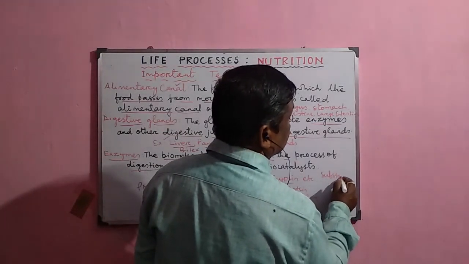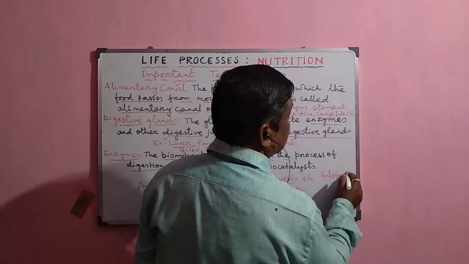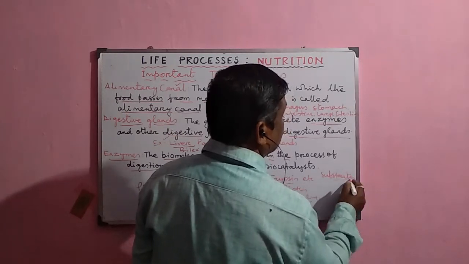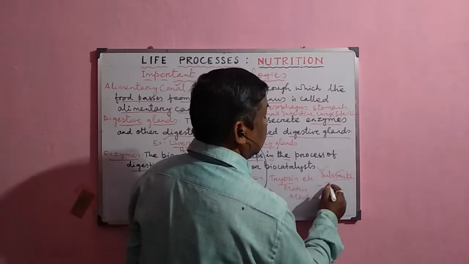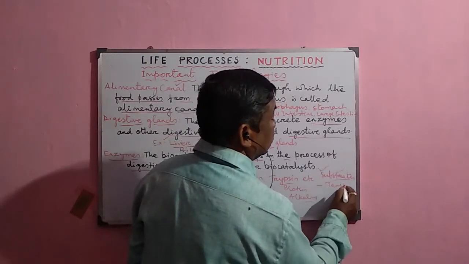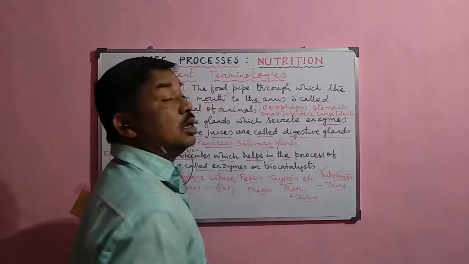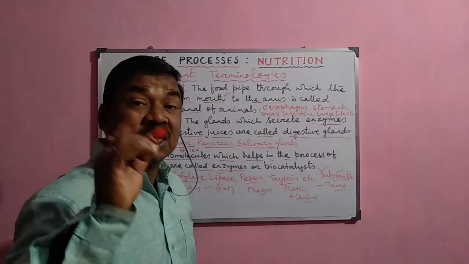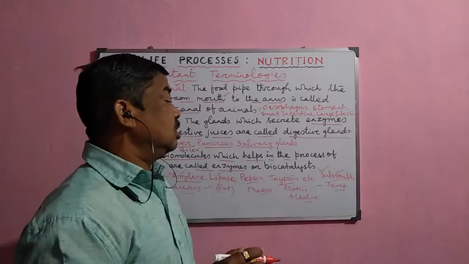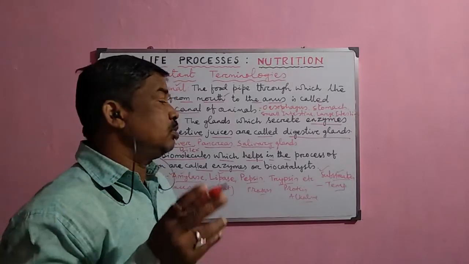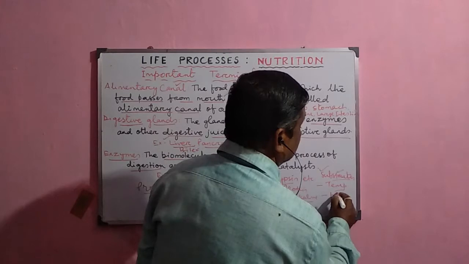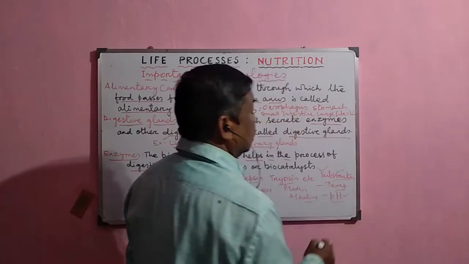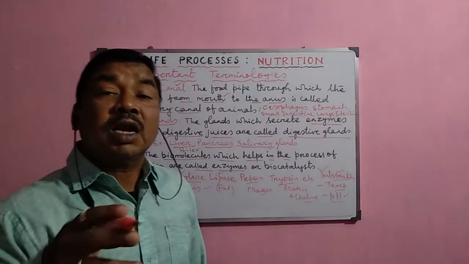They are also sensitive to temperature: if the temperature increases or decreases, their function is affected. They also act in a specific pH, either acidic or alkaline.